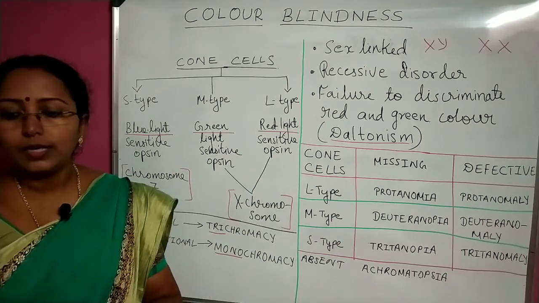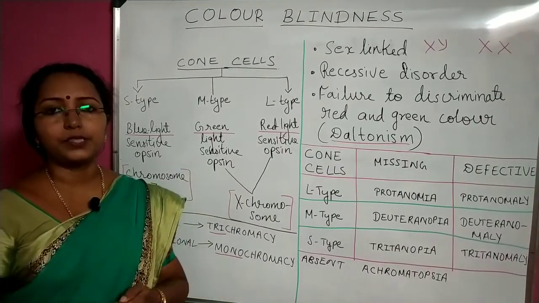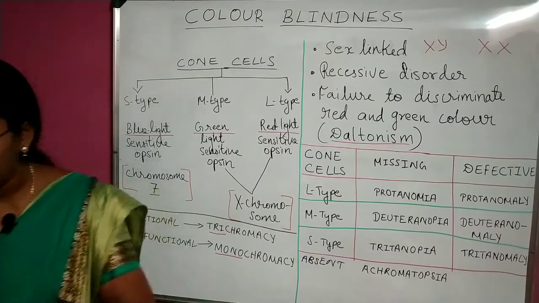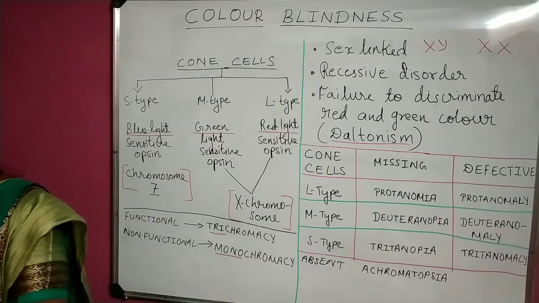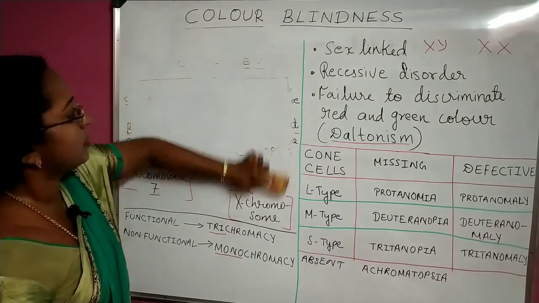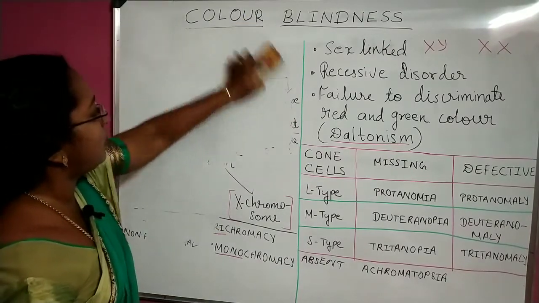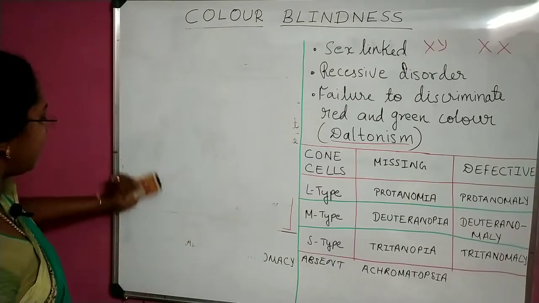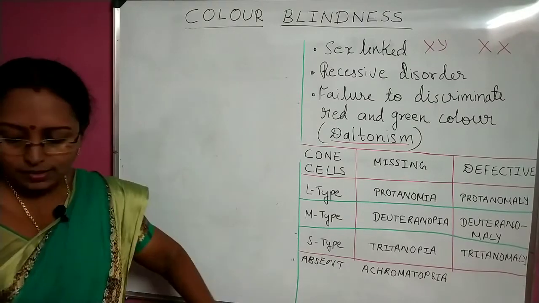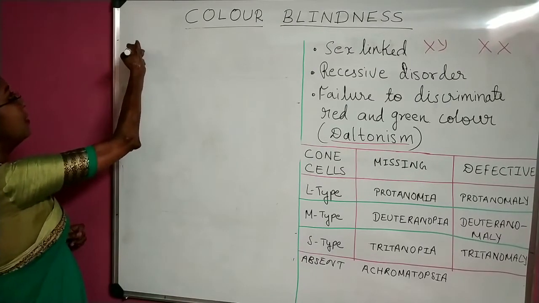Now we will move on to another part of color blindness, that is genetic transmission from male to female. Okay, so let us see how it is getting passed on from parents to progeny. Let us take 2-3 conditions and accordingly we will understand. In the first condition, father is affected.